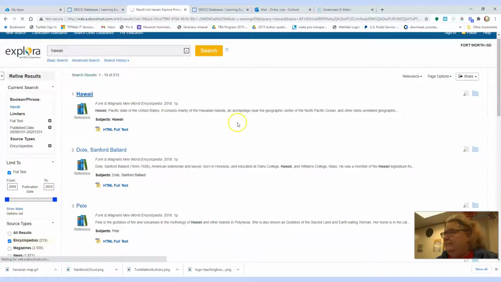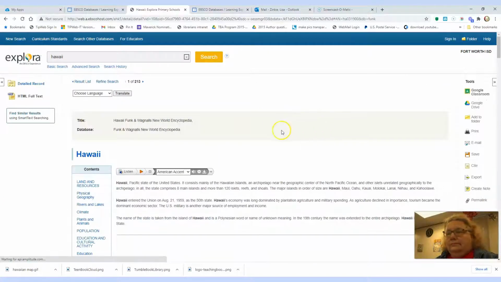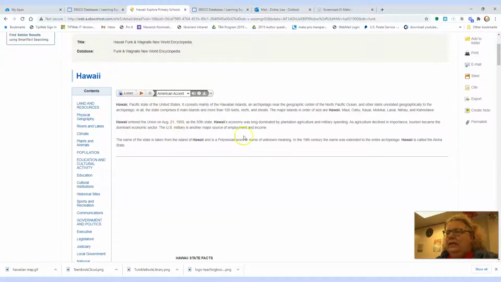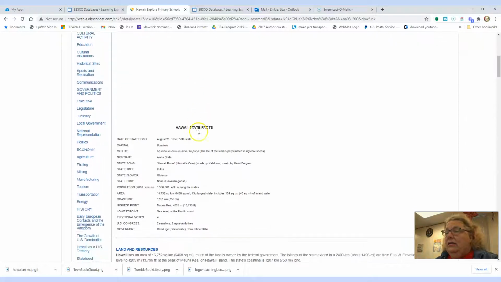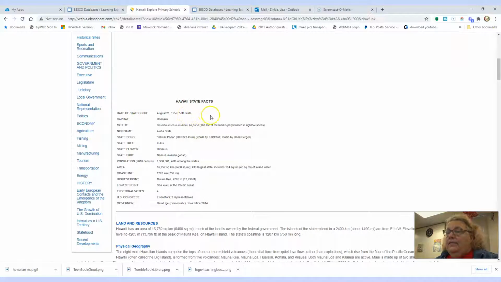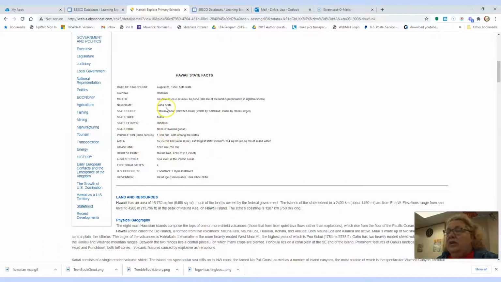So we're going to use this one. I'm going to click on it. Oh, there we go. So it starts here. Entered the Union on August 21st, 1959. It's the 50th state. State tree is kukui nut. State flower is hibiscus. State bird is the nene goose. They don't have the state fish on here. I'm kind of disappointed. The motto's on here. So it's Ua mau ke ea o ka aina i ka pono. And that's the life of the land is perpetuated in righteousness.